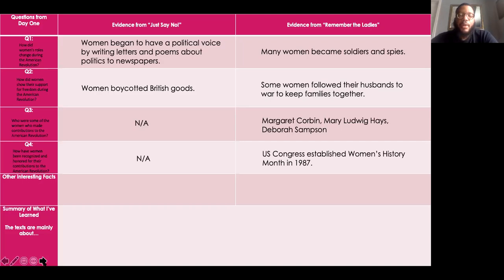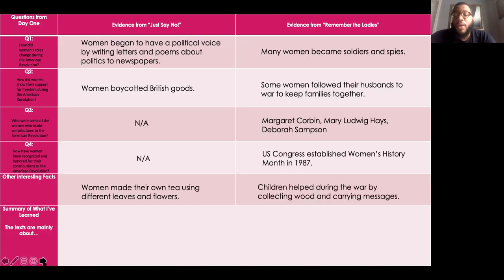Okay. Now, as far as other interesting facts, things that I found very interesting in that first text were that women made their own tea using different leaves and flowers. Of course, they did that because they didn't want to use any goods that came from Great Britain. And in the second text, what I found that was interesting was that children even helped during the war by collecting wood and carrying messages. There were other things that they did as well, but I just found that was really interesting.